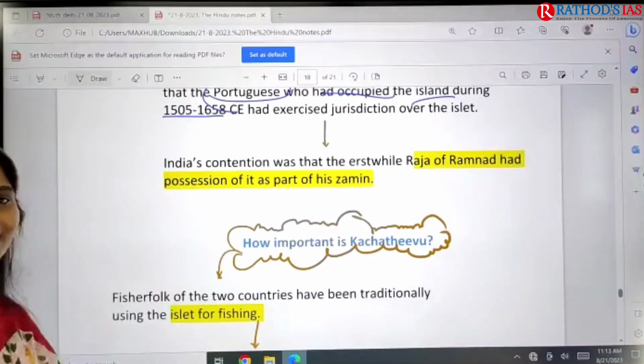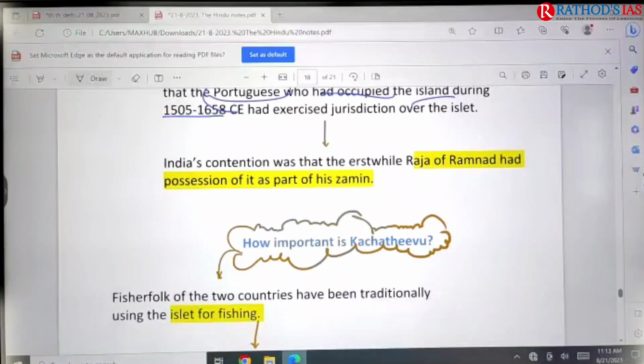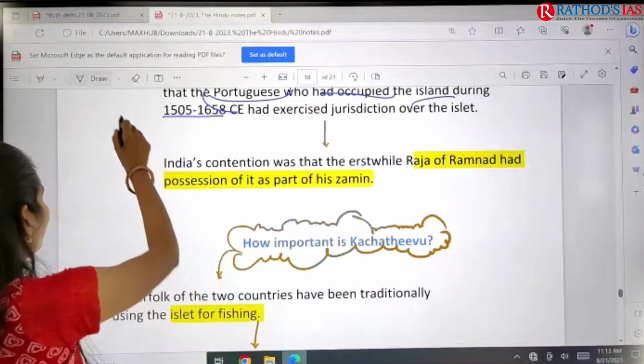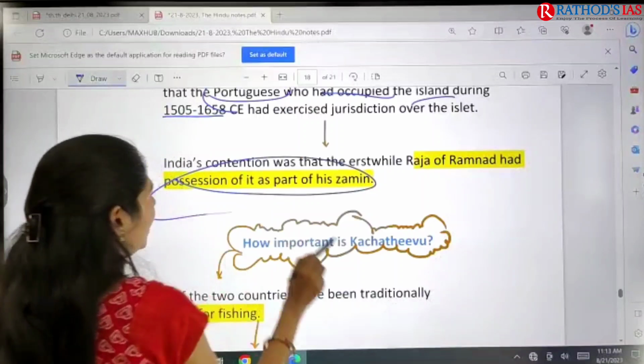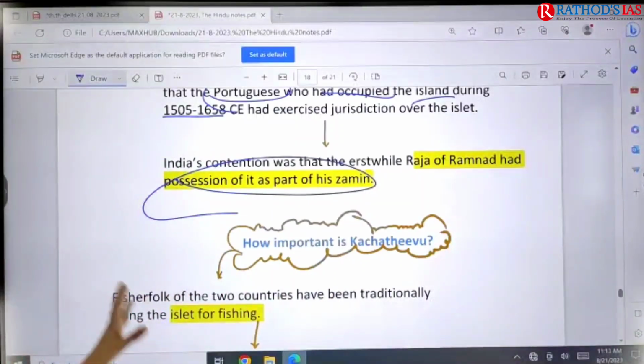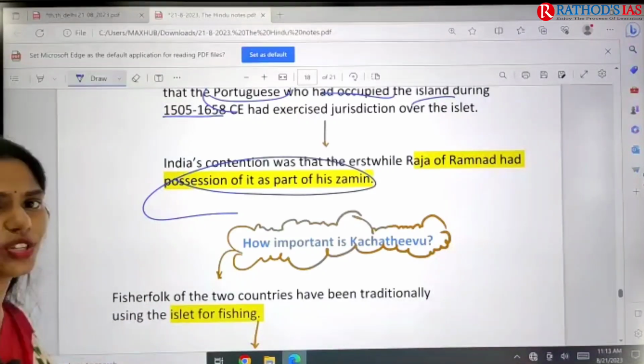On India's side, India says that the erstwhile Raja of Ramnad had possession of this island, so it belongs to India. This is the issue going on between India and Sri Lanka.